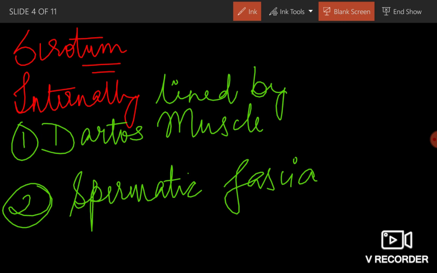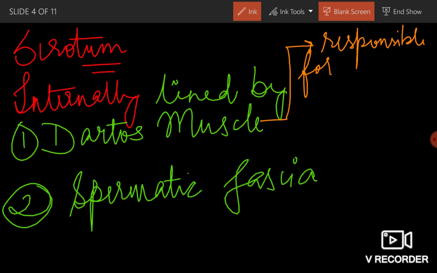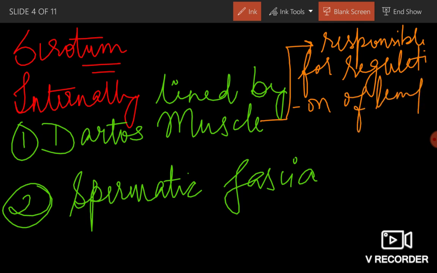Clear? This dartos muscle is only responsible for regulation of temperature within the scrotum during winter.